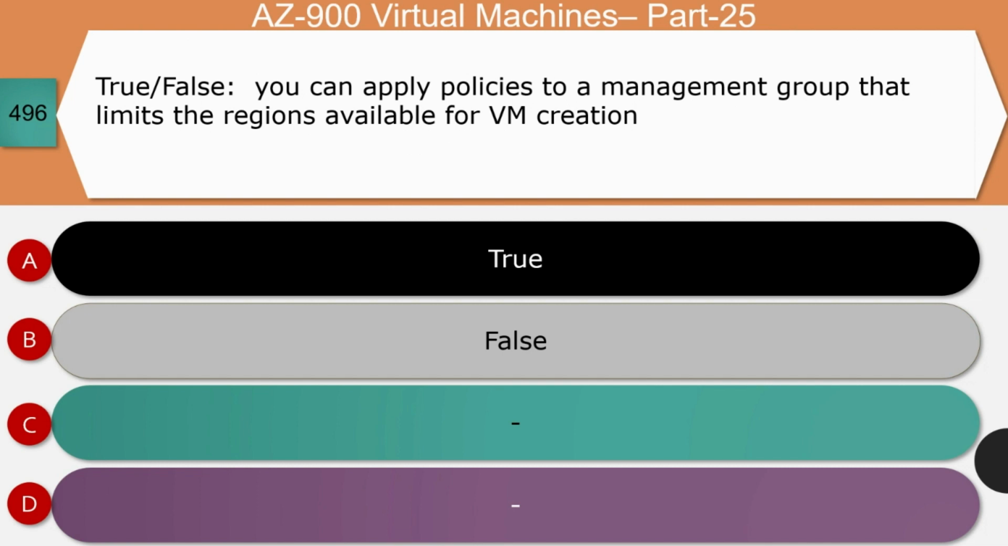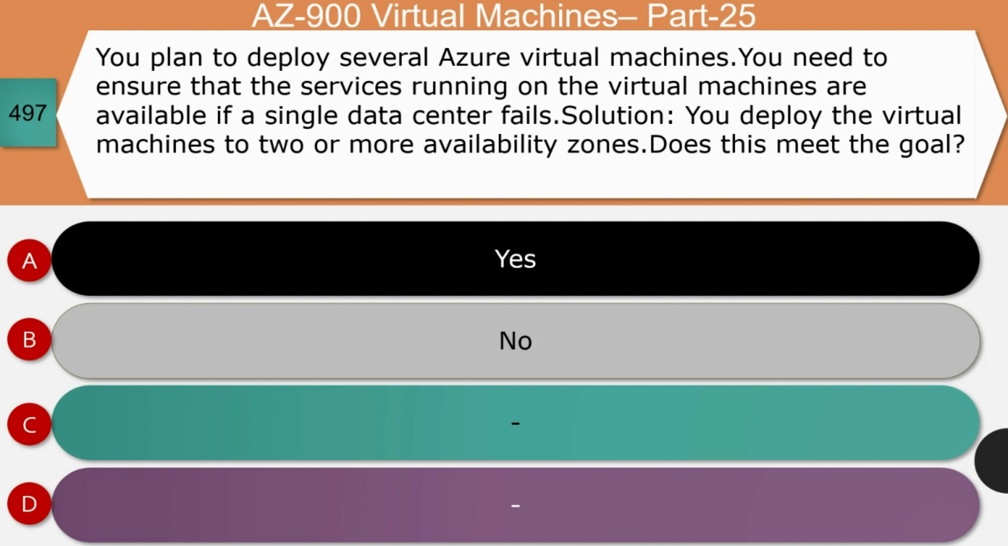Next question, true or false? You can apply policies to the management group that limit the regions available for VM creation. Is it true or false? The right answer for this question is true. Azure policies help in setting up rules so that creation of a VM in a specified region can be avoided. And so the right answer for this question is option A.